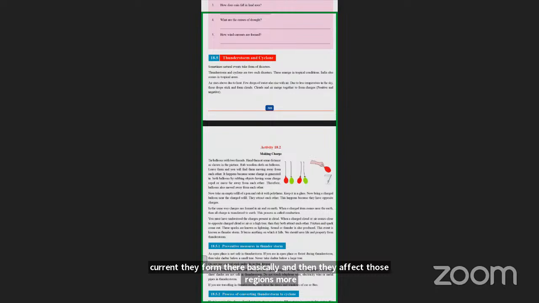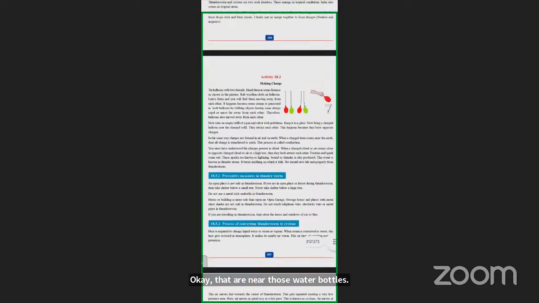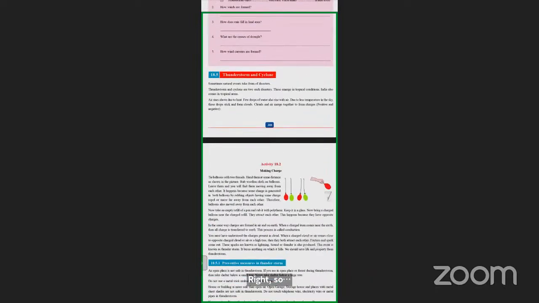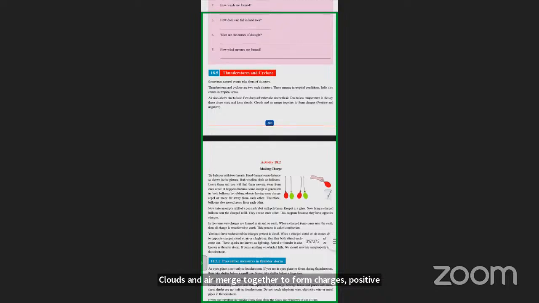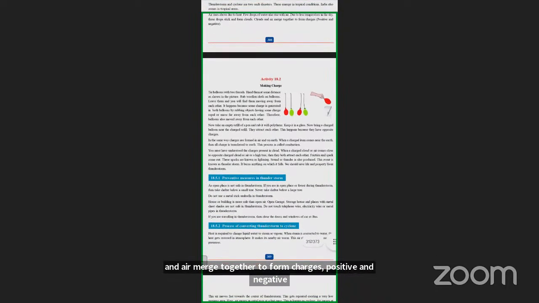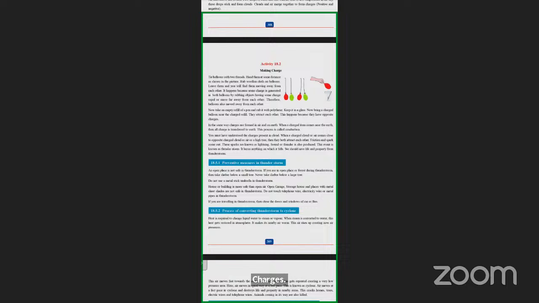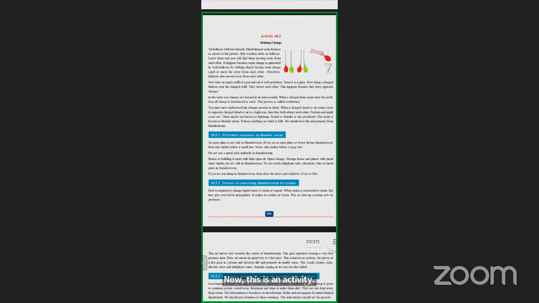Right. So, air rises above due to heat. A few drops of water also rise with the air. Due to lower temperature in the sky, these drops stick and form clouds. Clouds and air merge together to form charges, positive and negative charges. Now, this is an activity of making a charge. Please give it a read.